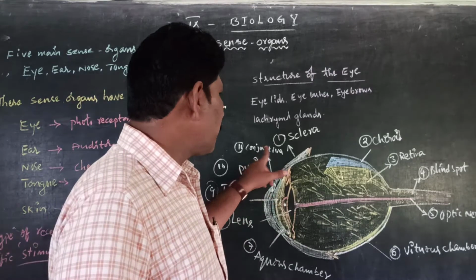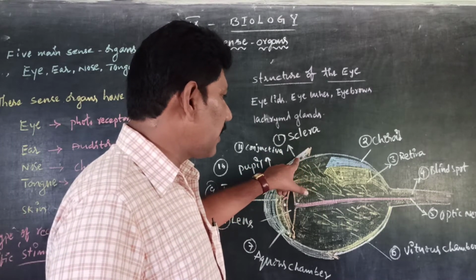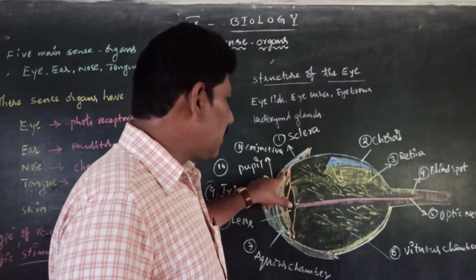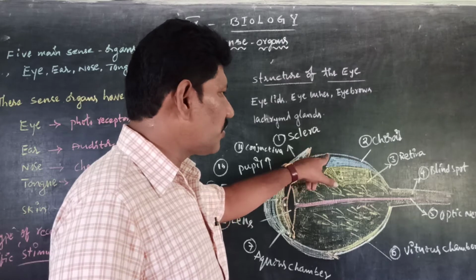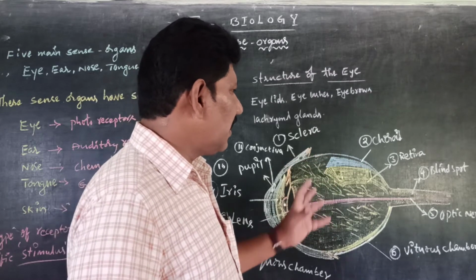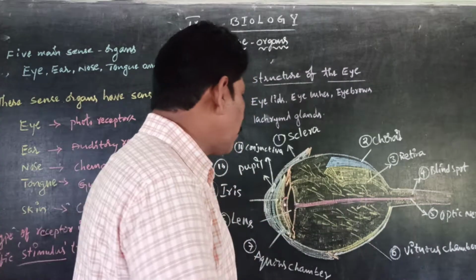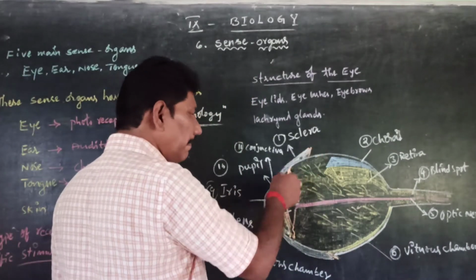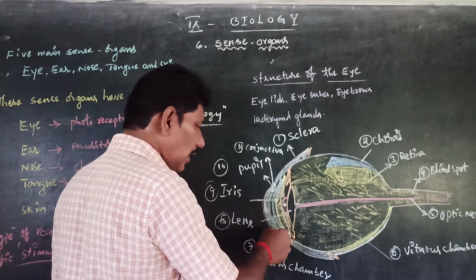The first one is the sclera. This is called the sclerotic layer. The sclerotic layer is the first and foremost layer. It is very tough and non-elastic. Is that clear, children? This sclera bulges, meaning swells, and forms the conjunctiva.